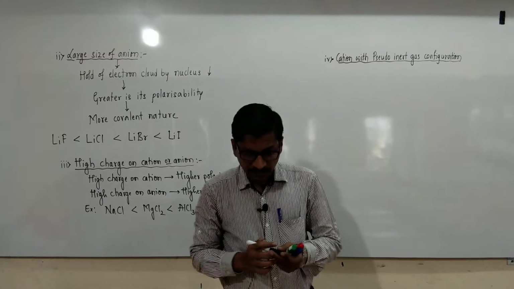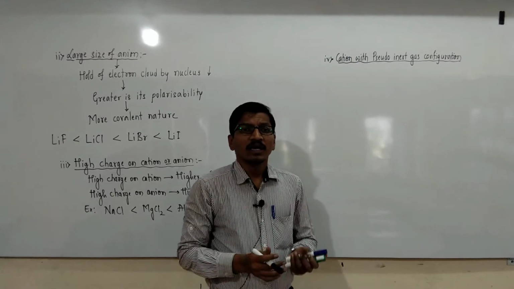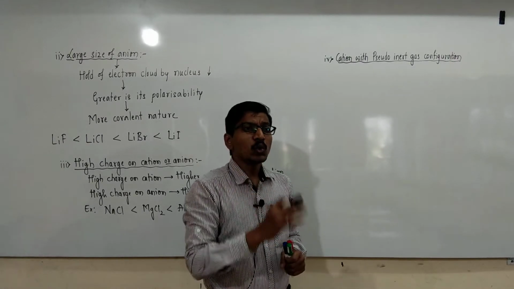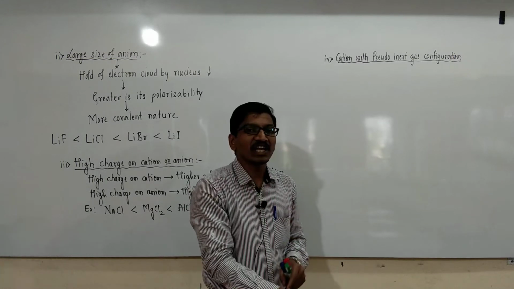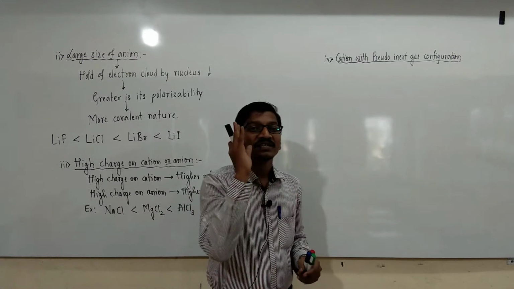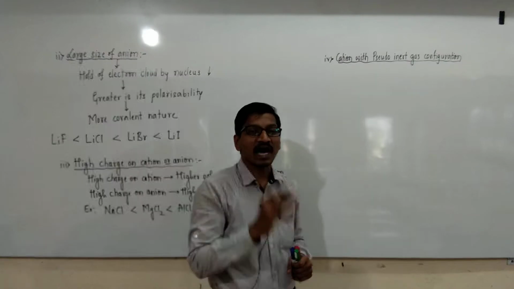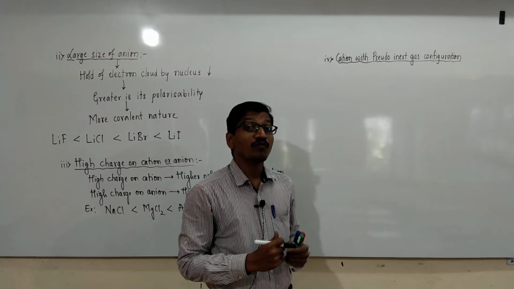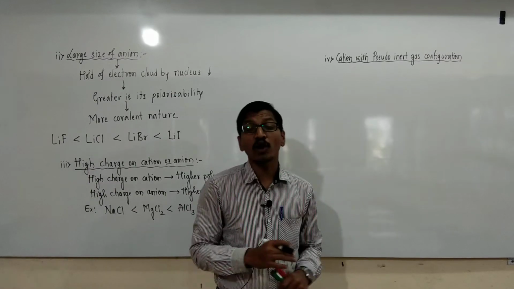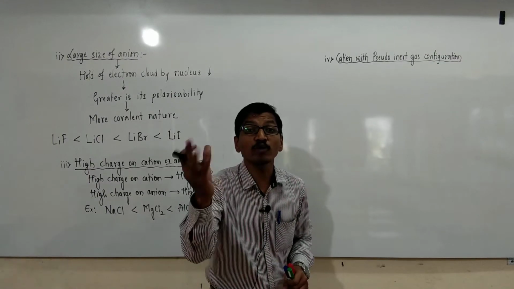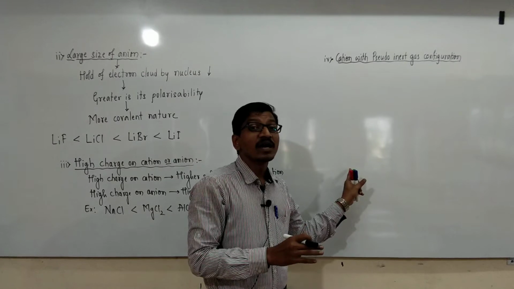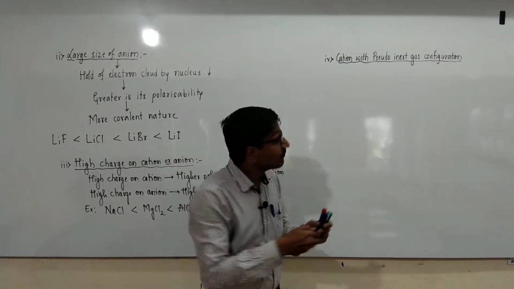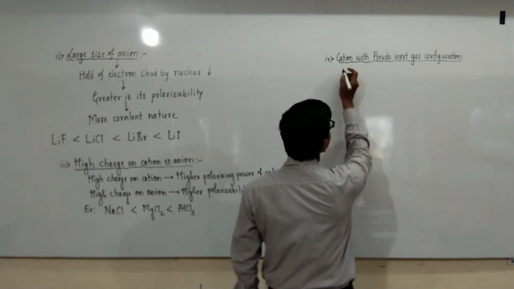In this case, let us assume two cations having similar size and similar charge. In that case, the cation with pseudo inert gas configuration has higher polarizing power than the other with normal inert gas configuration. Pseudo inert gas configuration means